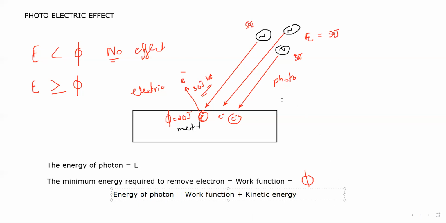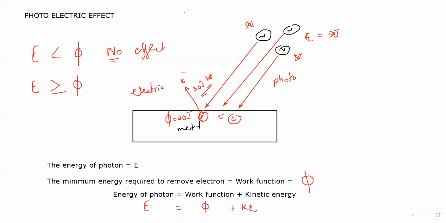The energy of the photon is given by E, the work function is denoted by phi, and the kinetic energy is denoted by Ke, which is half mv square.